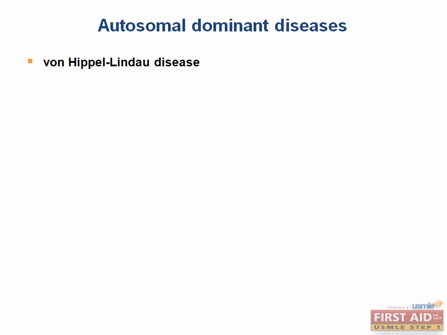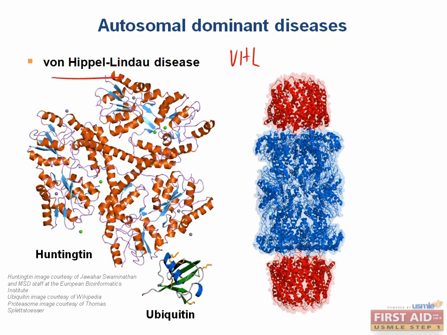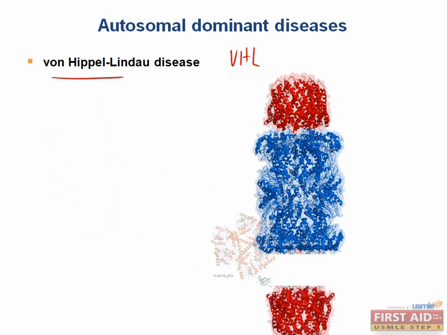The last autosomal dominant disease I'll cover is von Hippel-Lindau disease. This is also a neurocutaneous disorder, and is usually caused by deletion of the VHL tumor suppressor gene in chromosome 3, which you can remember since there are 3 words in von Hippel-Lindau. Now I talked about ubiquitin in another section, but to refresh your memory, ubiquitin is added to a protein that needs to be degraded. Like in this case, it might be huntingtin. The protein's aggregation causes Huntington disease. And ubiquitin targets it to the proteasome to be degraded.